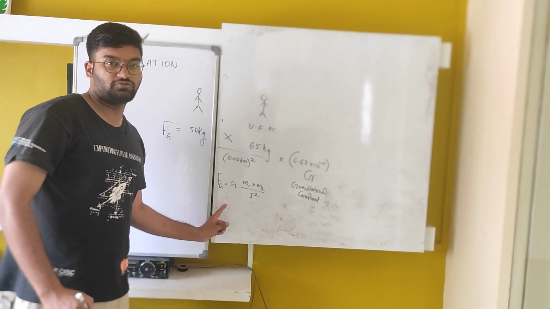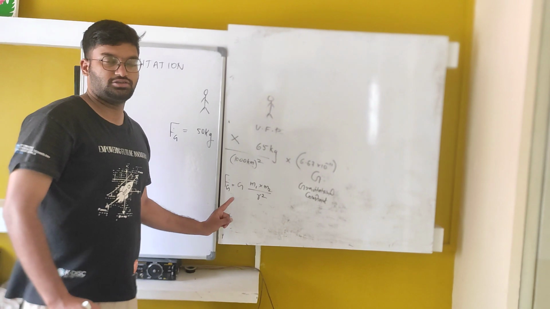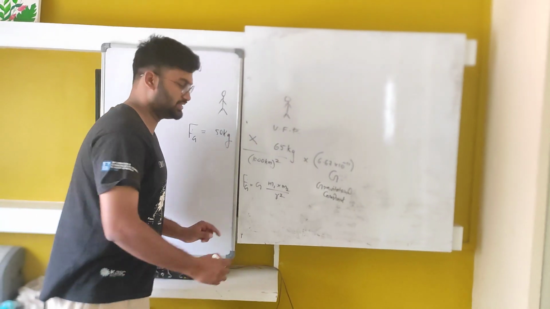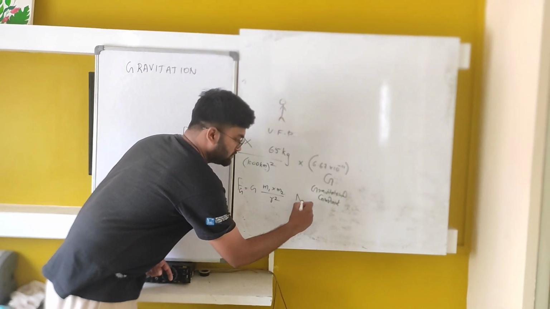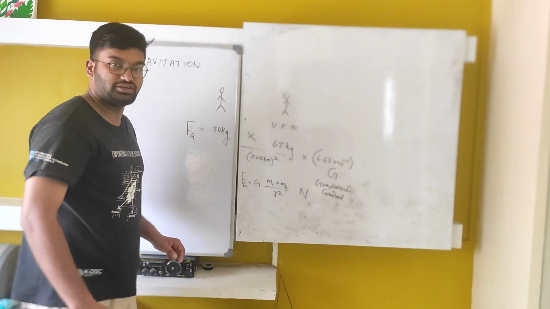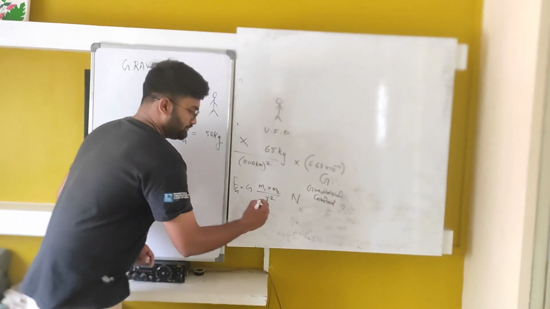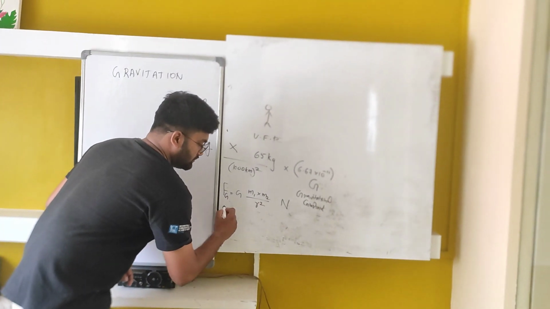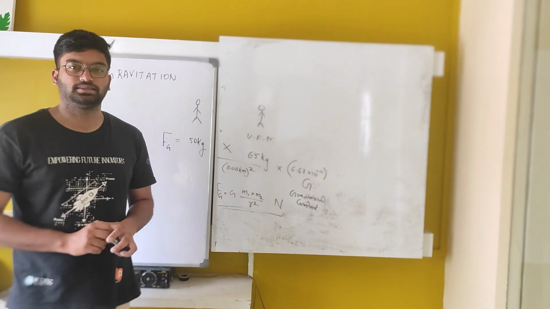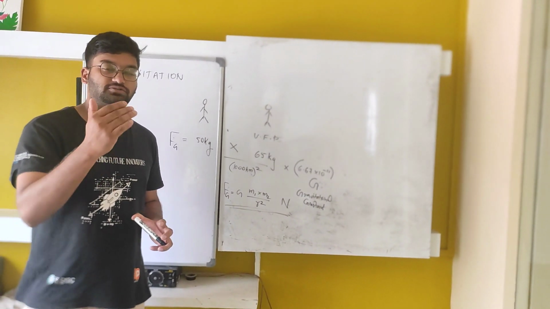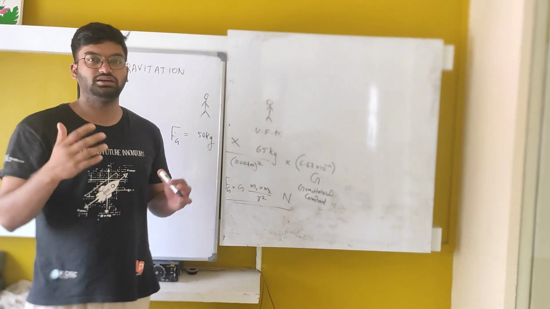What will be the unit of gravitational force? Since it is a force, the unit is of course Newton. This is how we get the gravitational force of attraction between two masses.